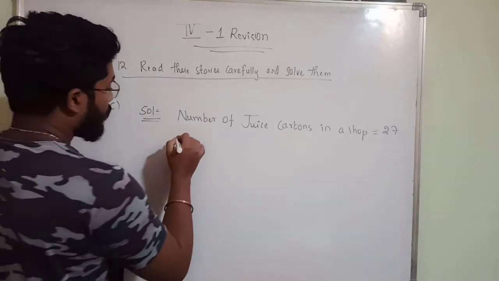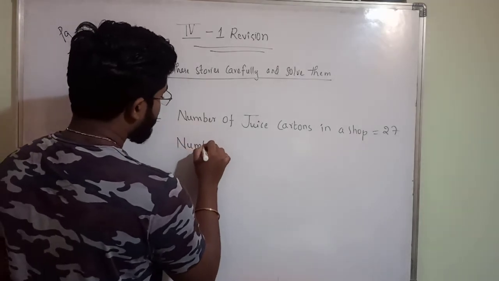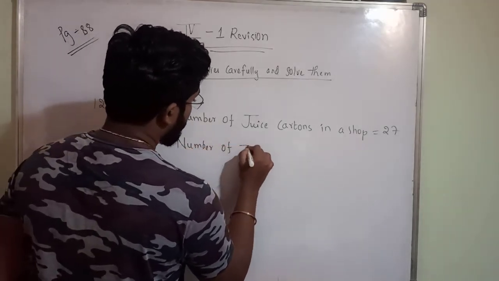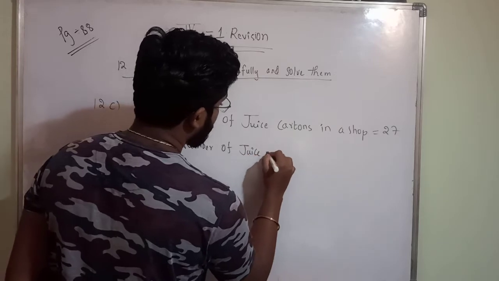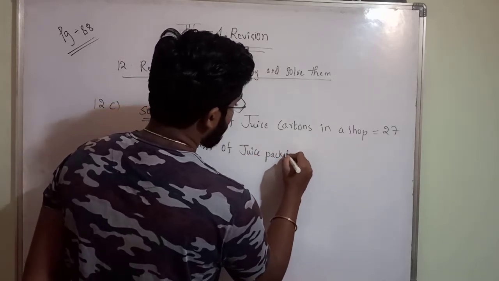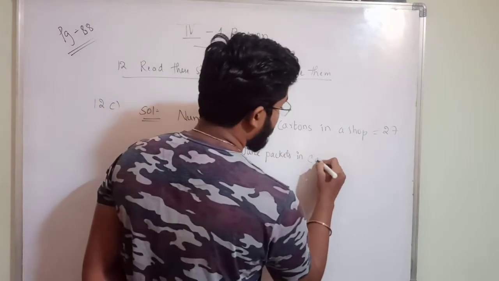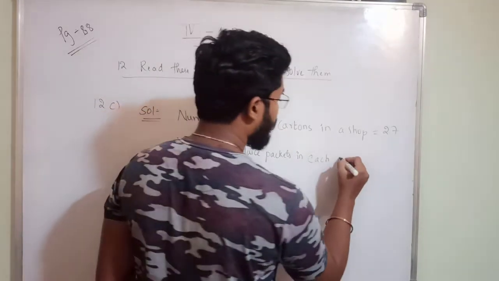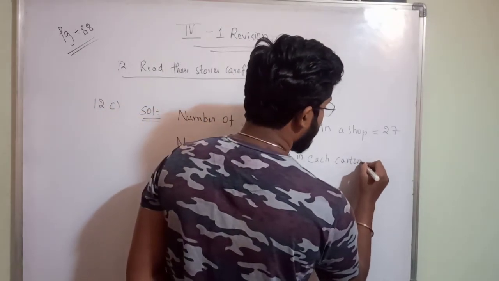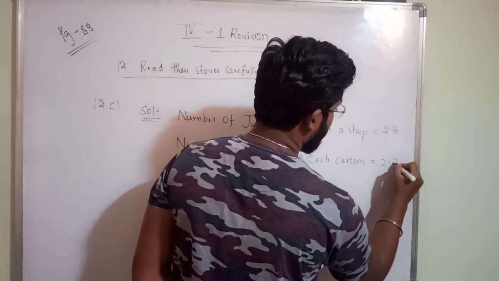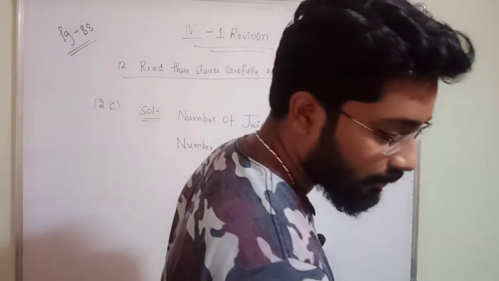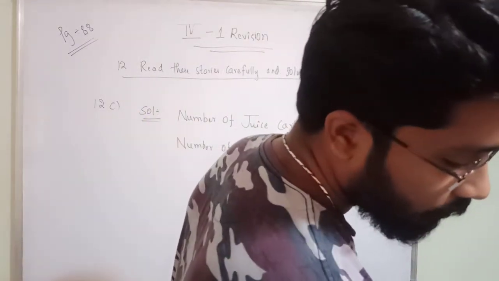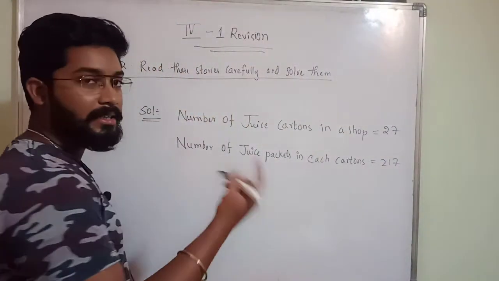So number of juice packets in each carton, means in one single carton how many packets of juice are there? It is 217 packets. So 27 cartons and 217 packets in each carton.